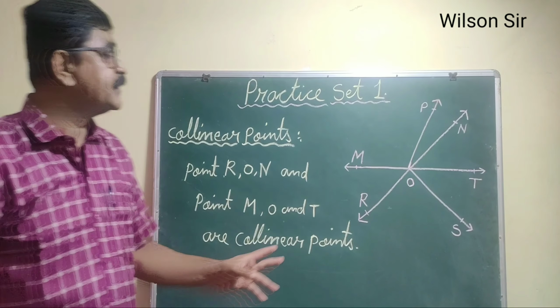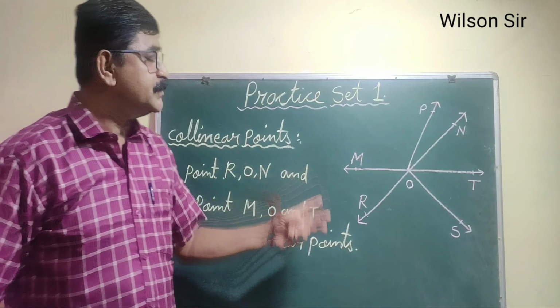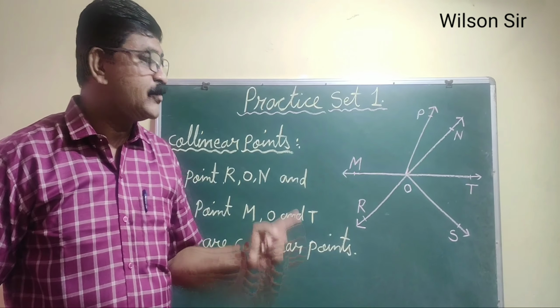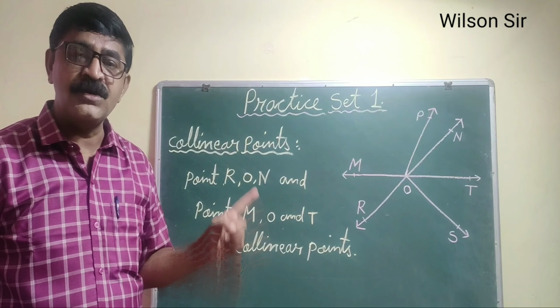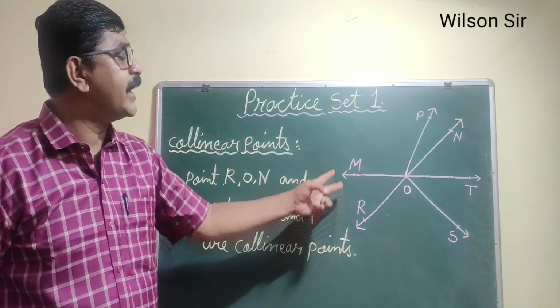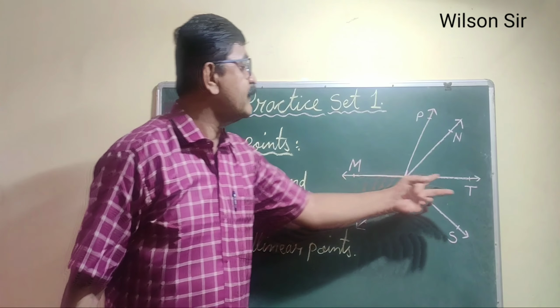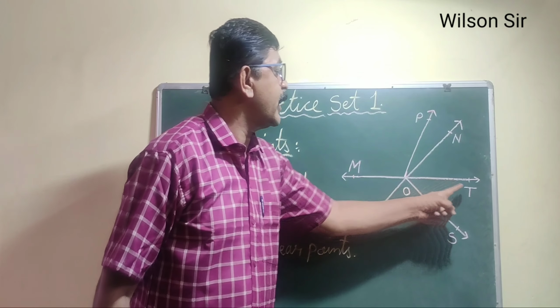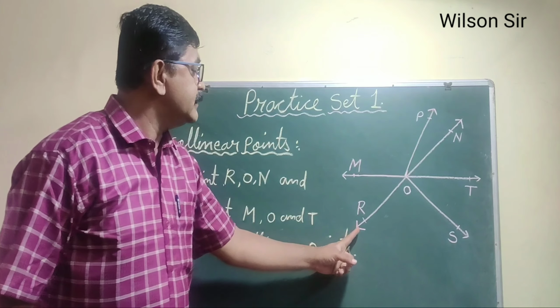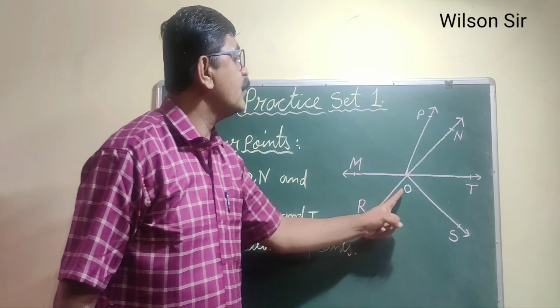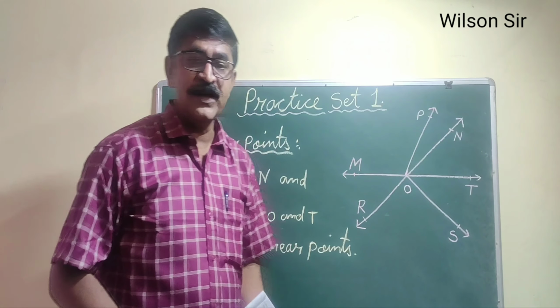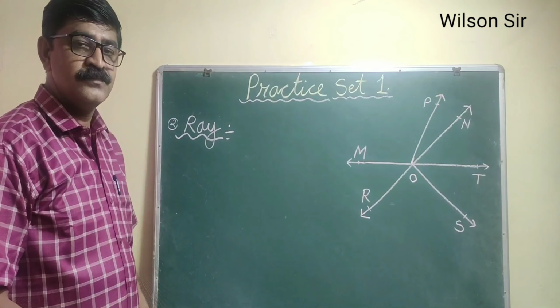Once again, what are collinear points? Three or more points which lie on the same line are called collinear points. So in this figure we have two groups of collinear points. In this line we have points M, O, and T as collinear points. In this line we have points R, O, and N as collinear points.